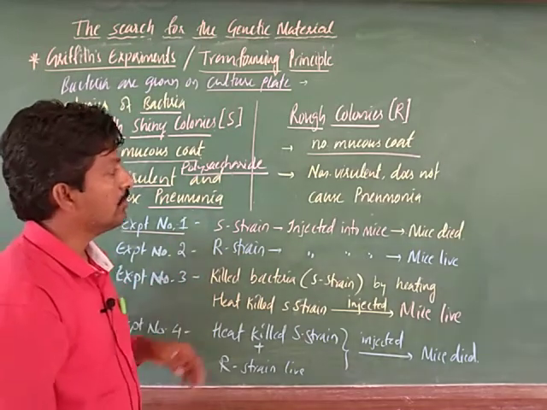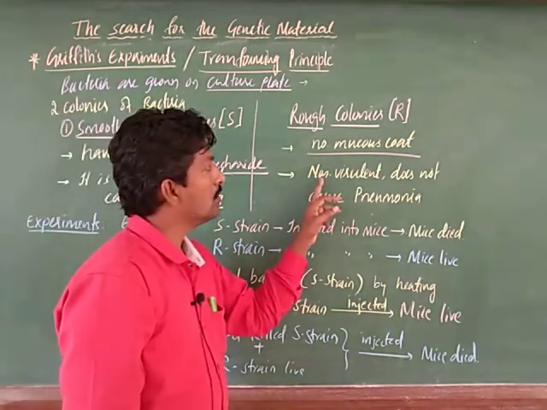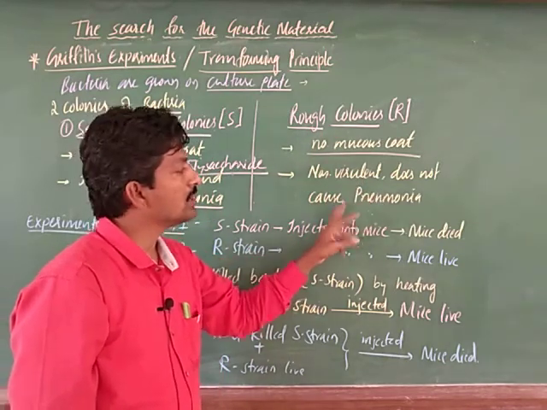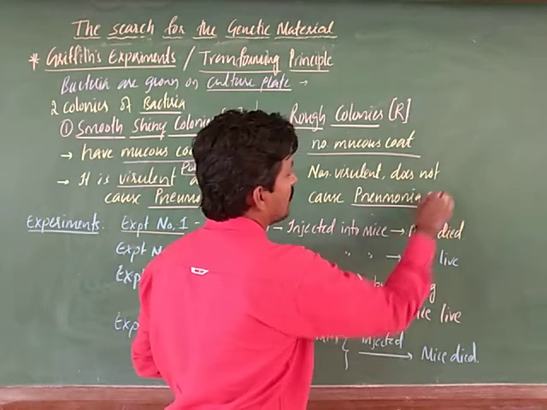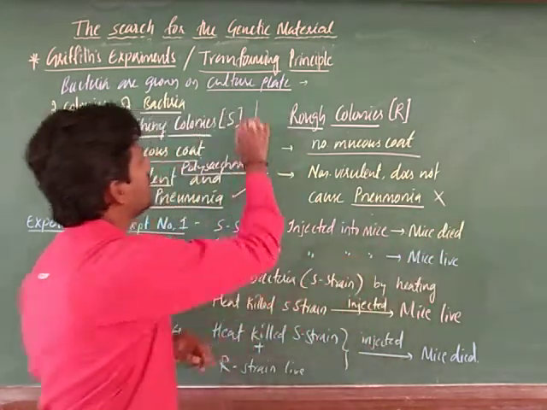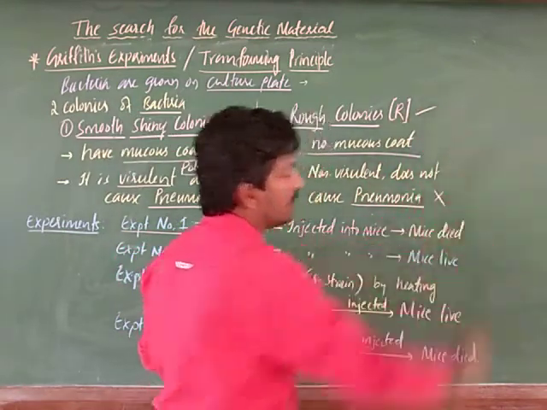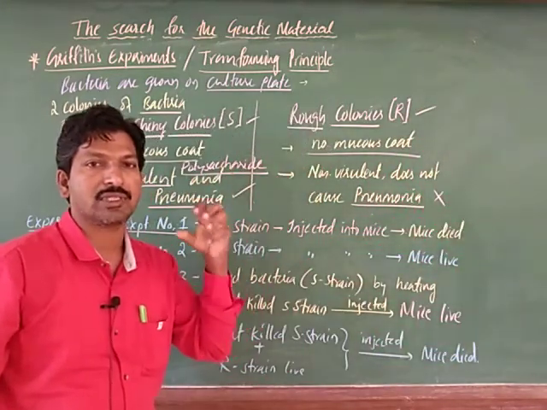The rough surface one is non-virulent, non-toxic and does not cause disease. The S strain causes the disease and the R strain does not. This is the main hint for this experiment.